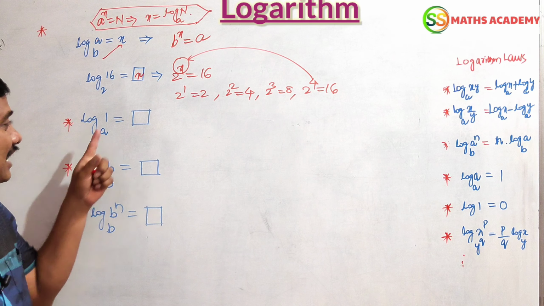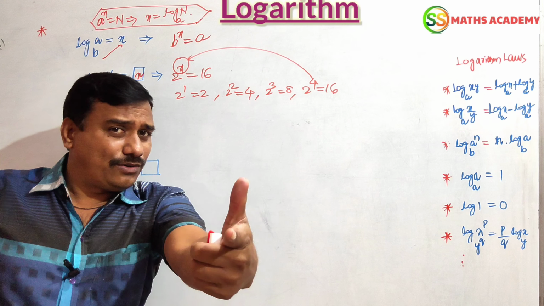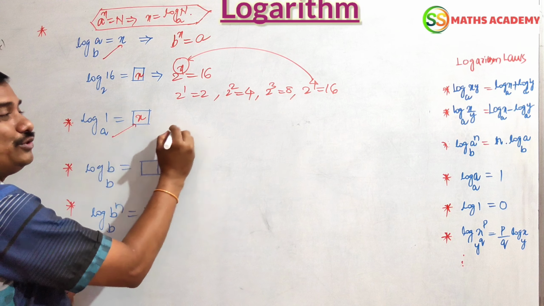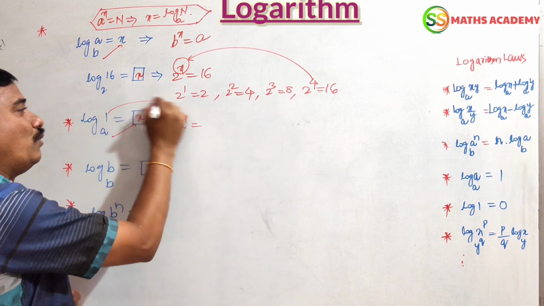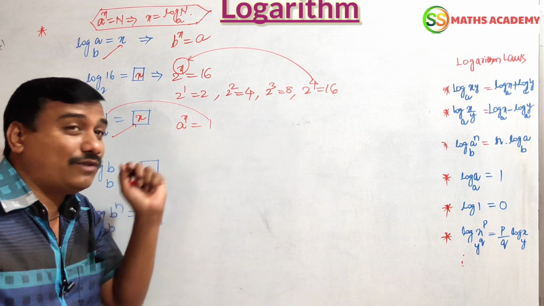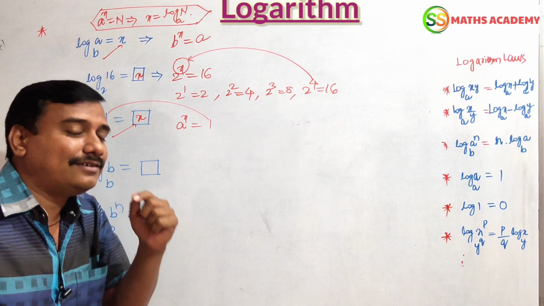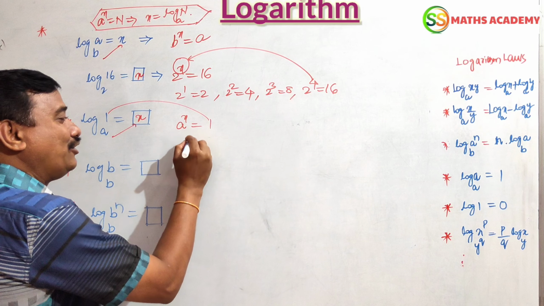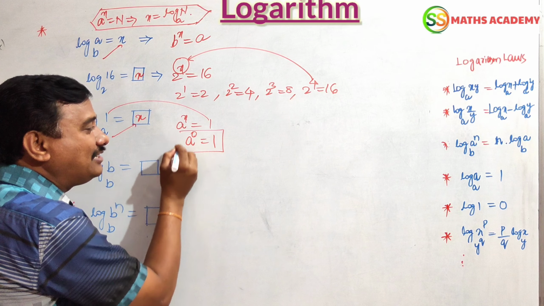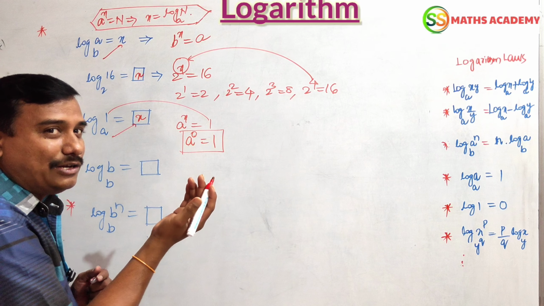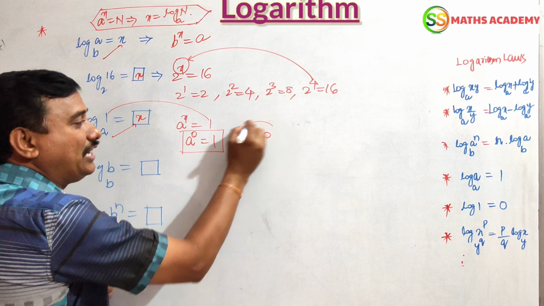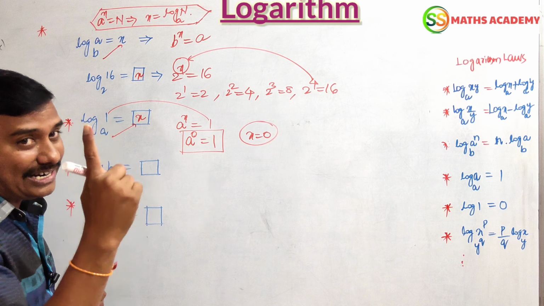Now my question is, log 1 you tell is 0. How? Take it easy. Here, let it be x: a raised to the x, a to the power of x equals 1. What value do you have to put here to get 1? Using the exponent rule, a to the power of 0 equals 1. So x will be 0. This is your answer. A to the power 0 is always 1, right? So x equals 0, and your answer will be 1.